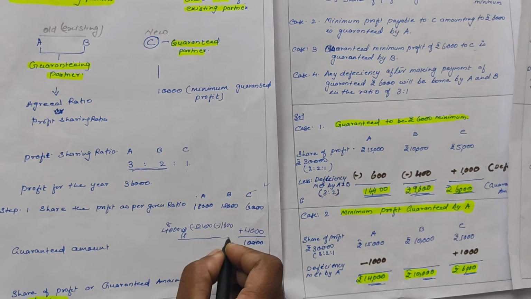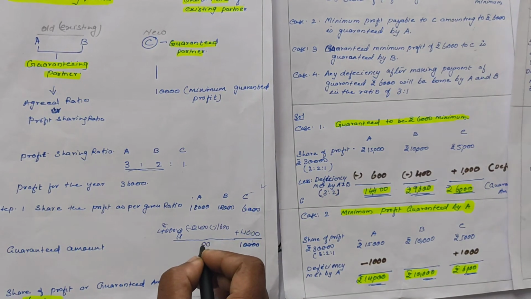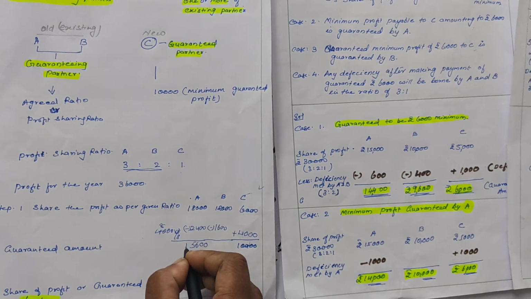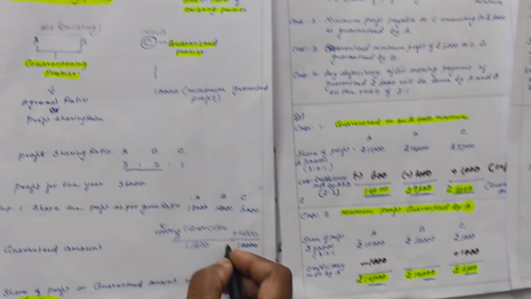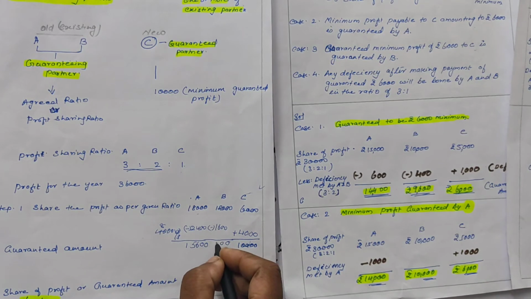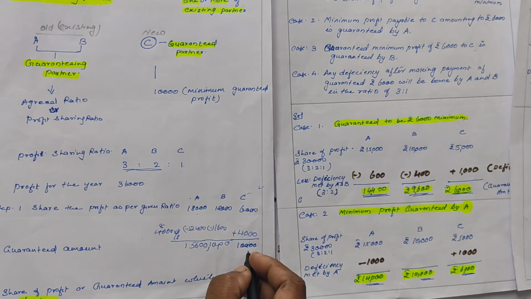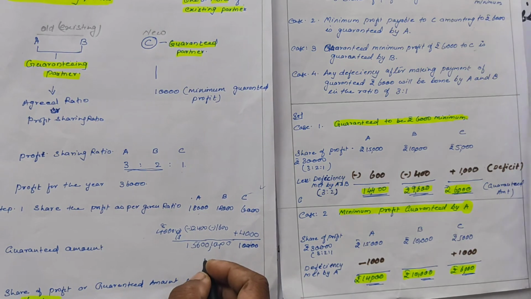So what is the share here? Now A will be getting a profit of 15,600, that is 18,000 minus 2,400, and B will be getting a profit of 10,400, and C will be getting a profit of 10,000. So total, if we add, we'll get 36,000.